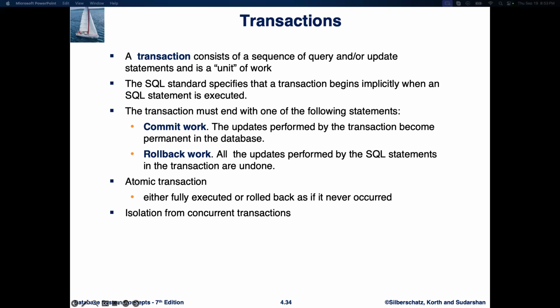So, atomic transactions. A transaction is atomic, meaning it is either fully completed or fully undone. If any part of the transaction fails, the whole transaction is rolled back to ensure the database is not left in an inconsistent state. Then isolation. Each transaction is isolated from others. That means transactions running at the same time won't interfere with each other, keeping data consistent.